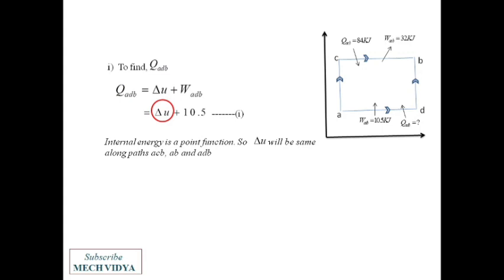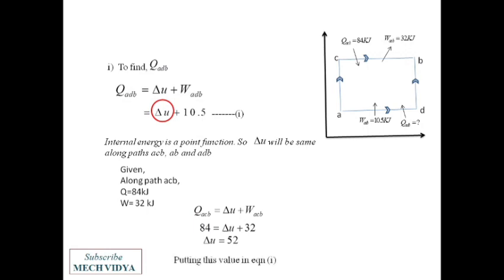So if I take help from the path ACB, I can write it along the path ACB. Q and W values are given already in the question. So directly if I apply the first law here, the del U value can be found out, and it comes to around 52 kilojoule. Okay. Now if I put this value back in equation 1, I can get the heat transferred in the process QADB. Okay. So the first part of the problem is solved.